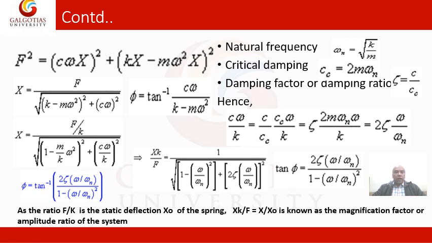These terms, as a ratio F by k, is the static deflection x0 of the spring. Then x k divided by F, equal to x by x0, is known as the magnification ratio or amplitude ratio of the system. So these are some mathematical things that you have to calculate, and you will understand them if you see them in the polygon triangle.